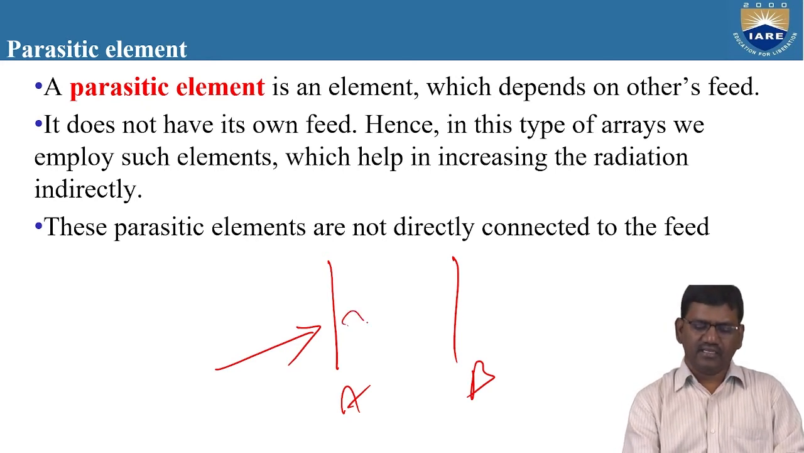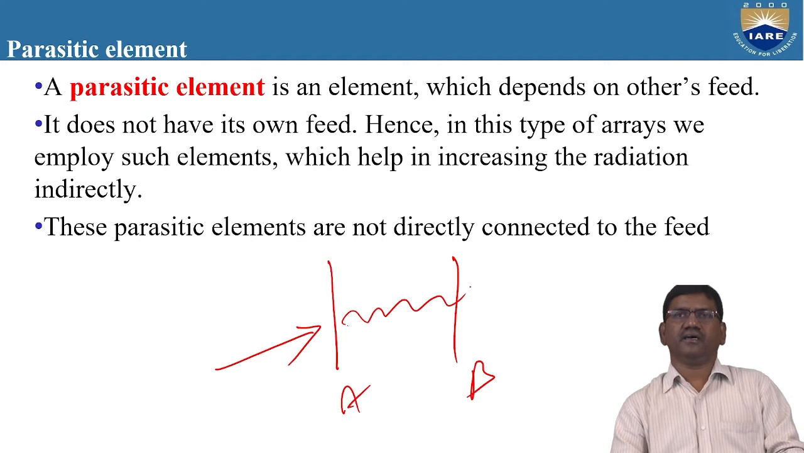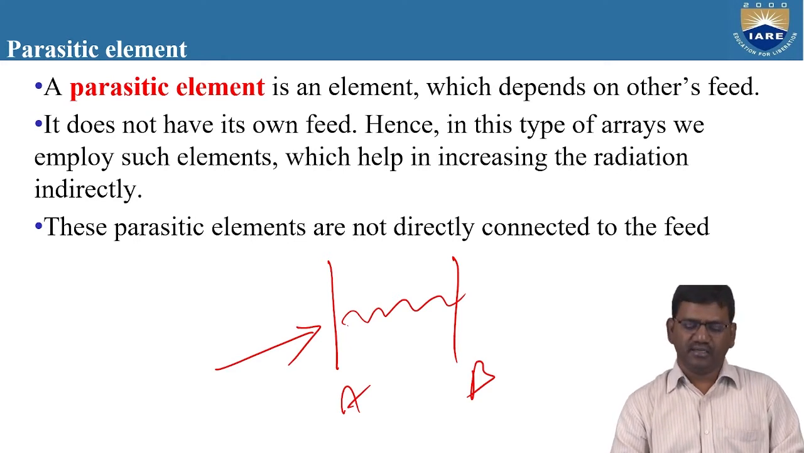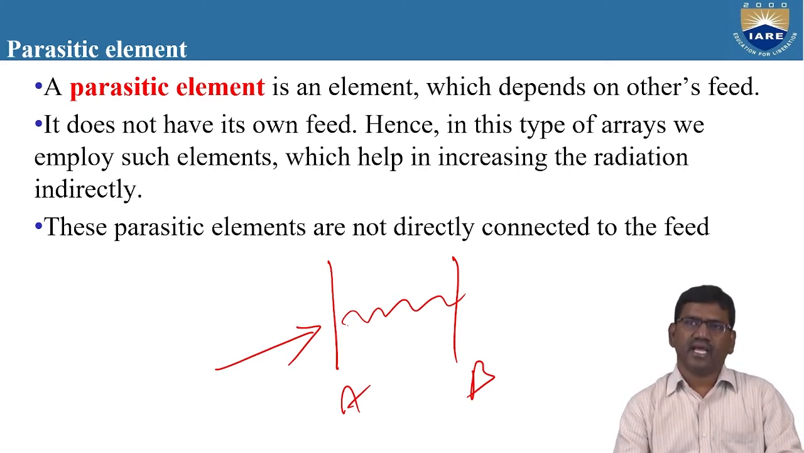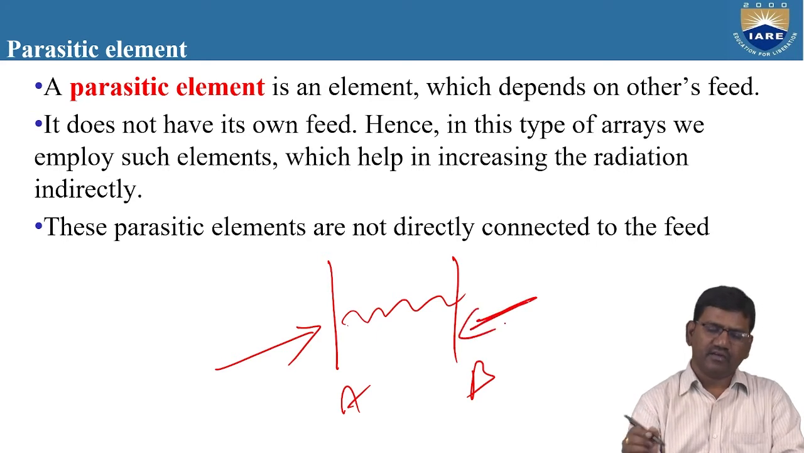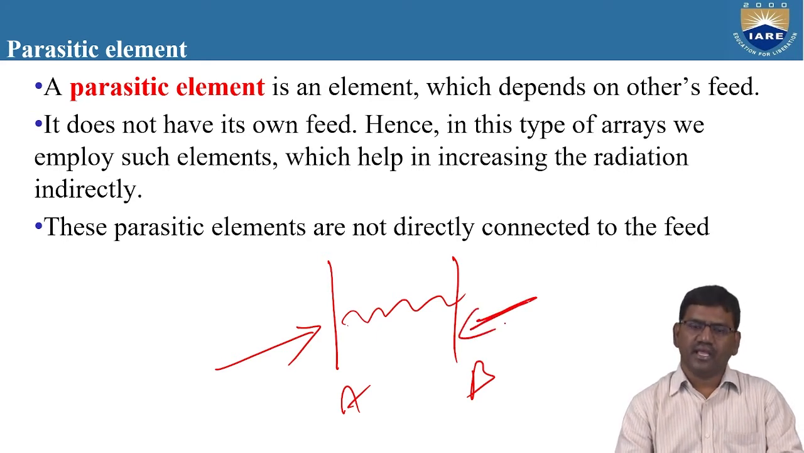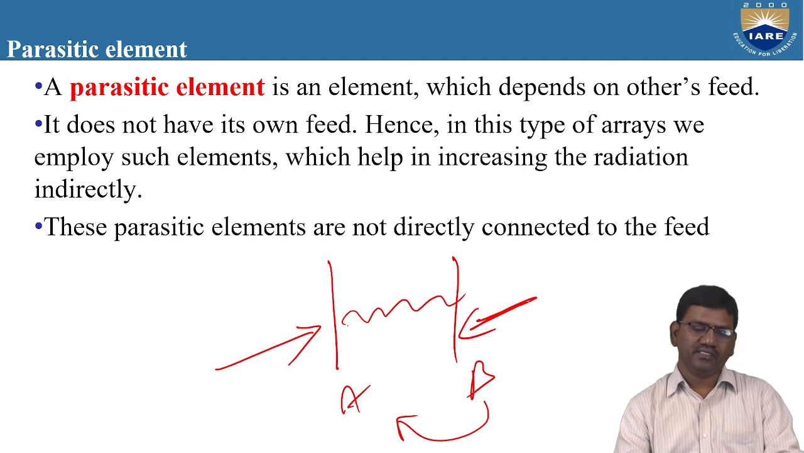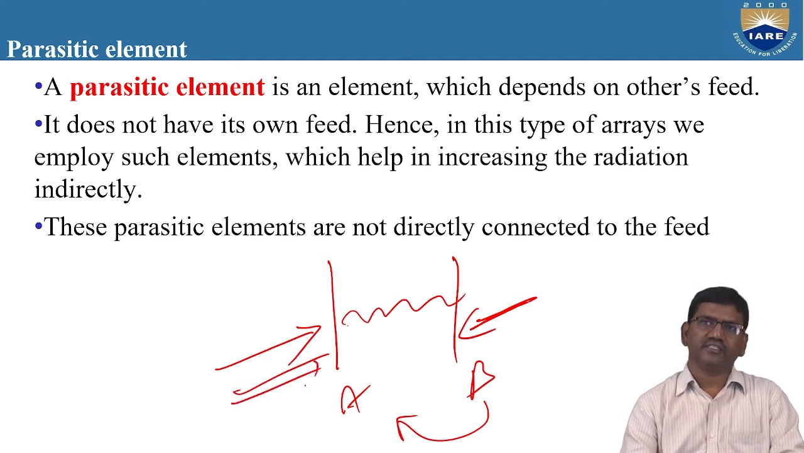From here some amount of flux is induced in B, as B is very close to A. As conductor B is very close to A, some flux is induced inside conductor B. That means we are not giving the input signal directly to B. Indirectly we can say that B is depending on A. That means the amount of signal given to A is very important.